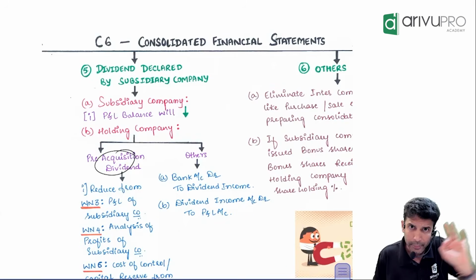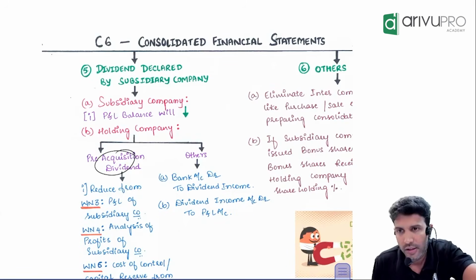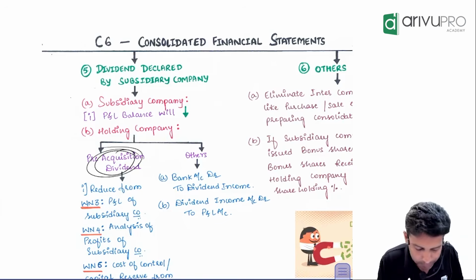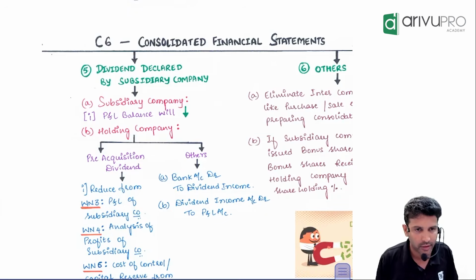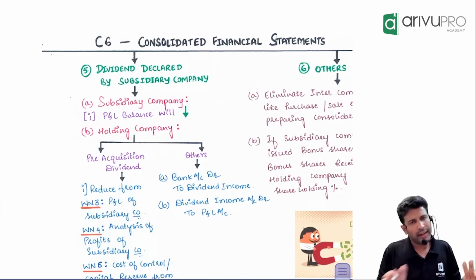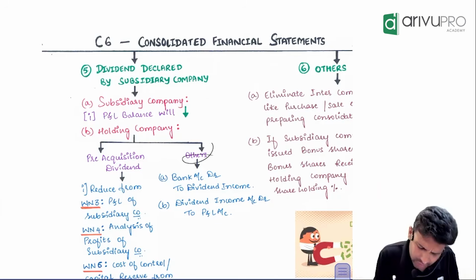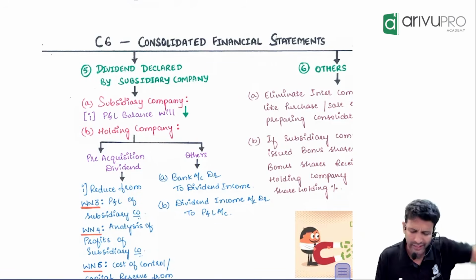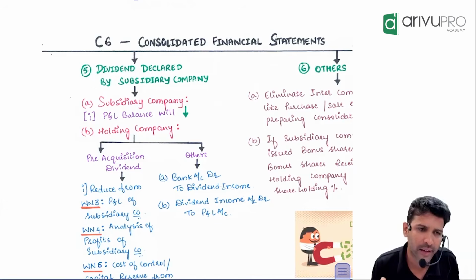Logically, should the holding company get this dividend? They should. But practically, will they get it? Yes. Such a dividend becomes a pre-acquisition dividend. And if it's a normal dividend, then you know the entry: bank to dividend income, and dividend income you transfer to P&L.